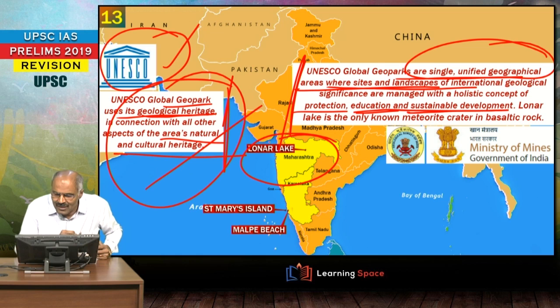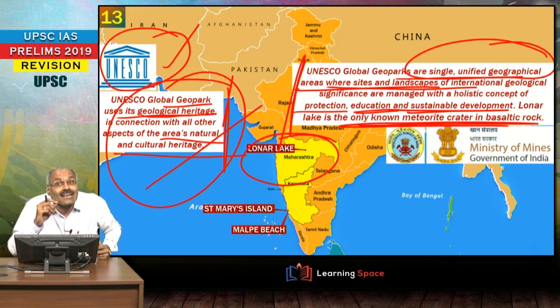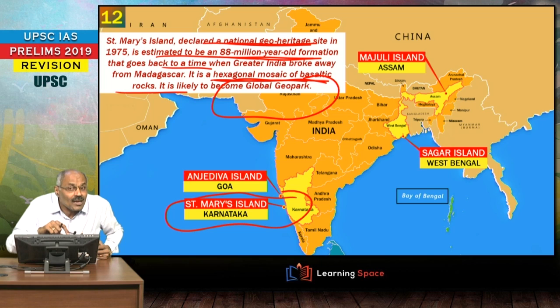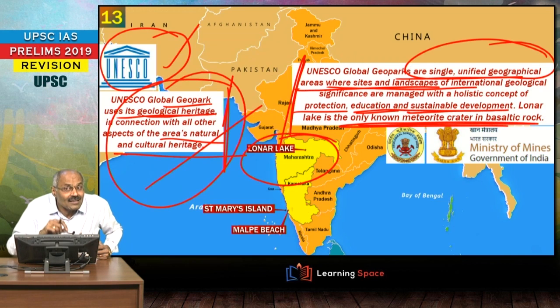Lonar Lake is basically in Maharashtra, and Lonar Lake is the only known meteoritic crater in basaltic rock. Here we are talking about basaltic rock, here also we are talking about basaltic rock. So please remember St. Mary's Island, then Lonar Lake, the only known meteoritic crater in basaltic rock.